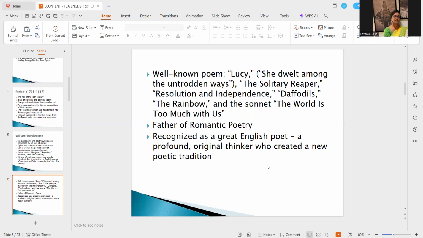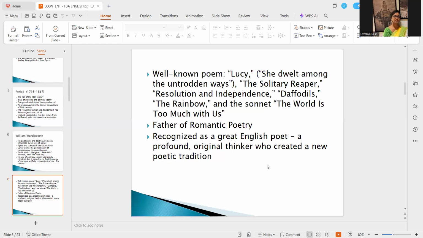So here is a well-known poem titled Lucy, right? The Lucy poems. The well-known example is She Dwelt Among the Untrodden Ways. And another popular poem is The Solitary Reaper, Resolution and Independence. Then comes Daffodils, The Rainbow, and the sonnet The World Is Too Much With Us. A sonnet is nothing but a 14-line poem.